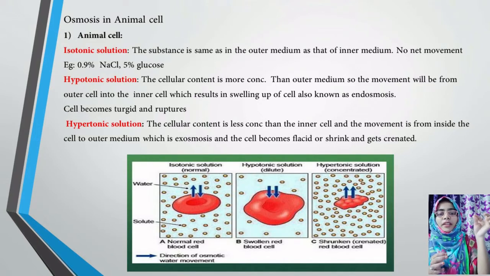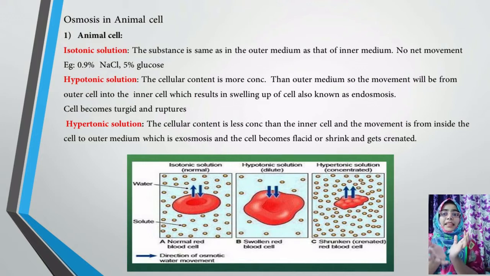Hypotonic is nothing but what happens when, for example, you have a small piece of cotton in your hand. When you put that cotton in the water, what happens? The cotton gets bulged up. Similarly, when the solvent particles move from outside into the cell, the cell becomes flaccid, or you can say the cell will bulge in size, and that swelling up is known as endoosmosis.